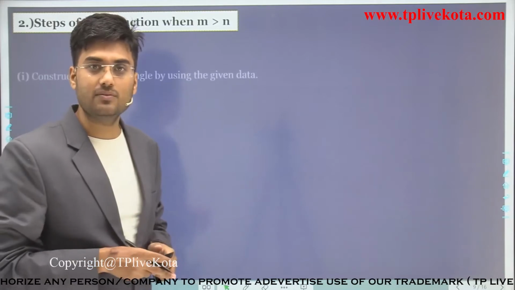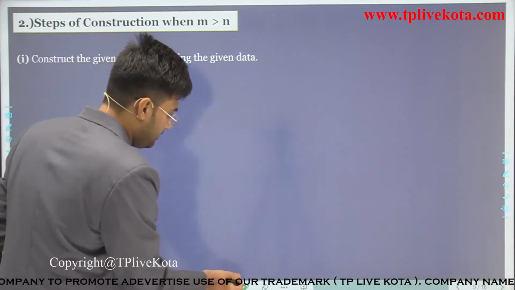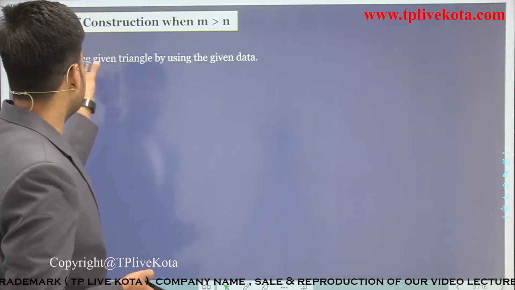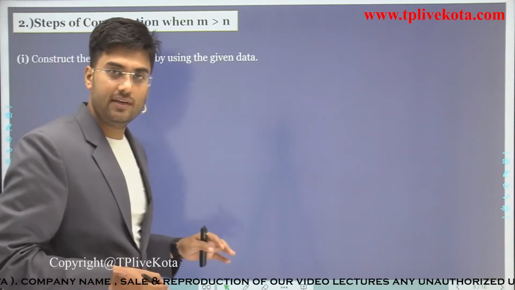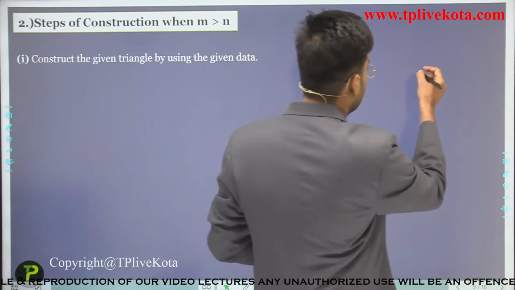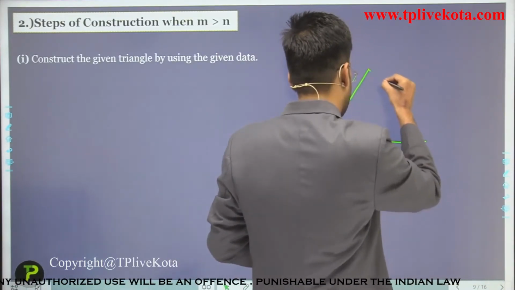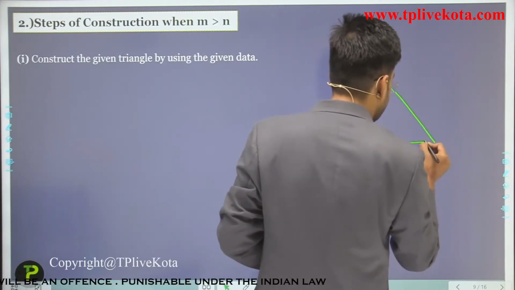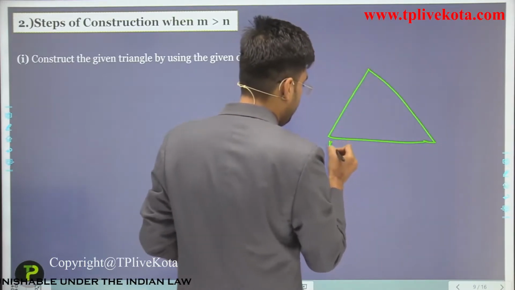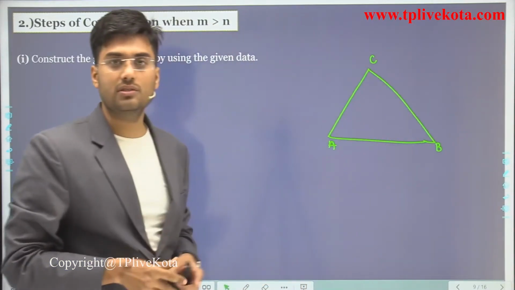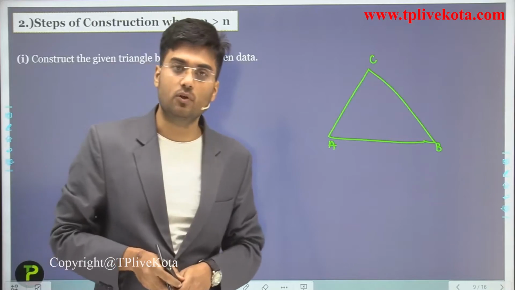The first step is to construct the given triangle by using the given data. We know how to draw the construction of a triangle. Let this be the given triangle A, B and C. You have to draw this triangle by using the concept of construction.